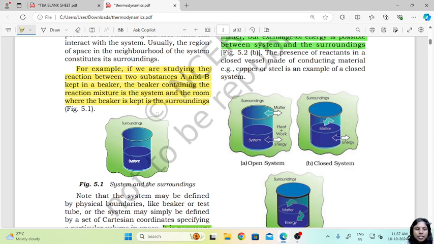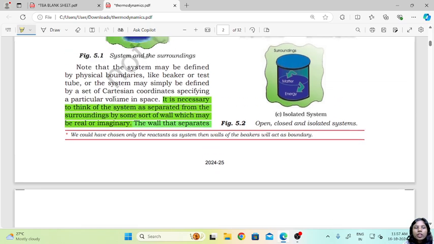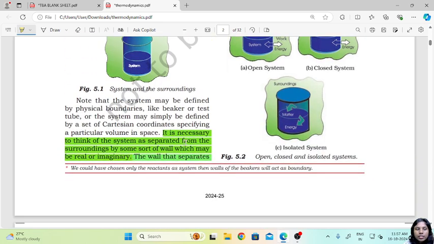that becomes the surrounding. It is necessary to think of the system as separated from the surroundings by some sort of wall, which may be real or imaginary. Now when we talked about the beaker and the room, how do we differentiate what is the system, or up till where is the system and up till where is the surroundings? So in that case, we need to know that it is always necessary to differentiate between a system and a surrounding, we need to have a wall that may be imaginary or real.